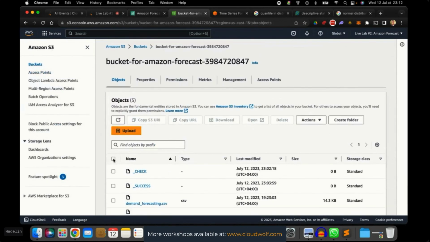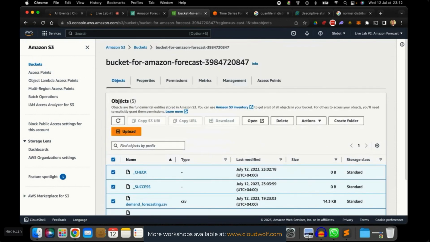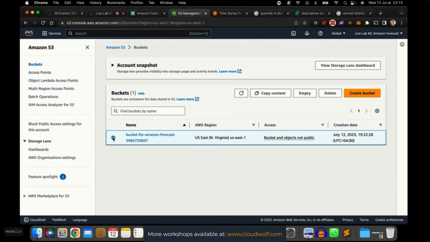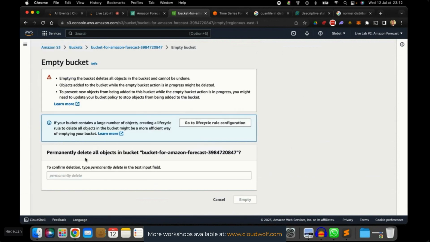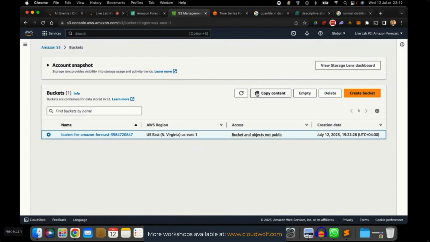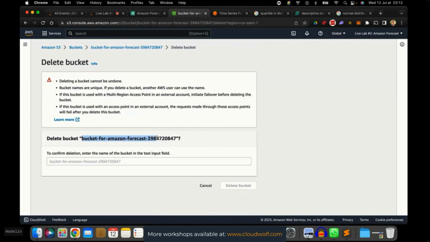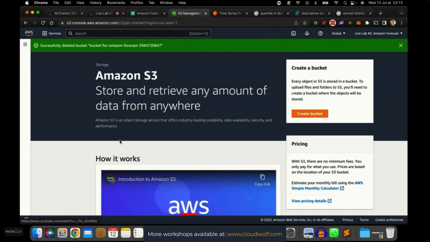So two ways to do this. Either you select everything here and you click delete, or the second way is you go to your bucket, you select the bucket, you click empty, and then you enter permanently delete here. And you will see that it will empty with absolutely no problem because it's no longer attached to Amazon Forecast. So exit, and now we can delete the bucket. So here we go. We copy the name of the bucket, we enter it here, and we click delete bucket. Okay, all good in S3.